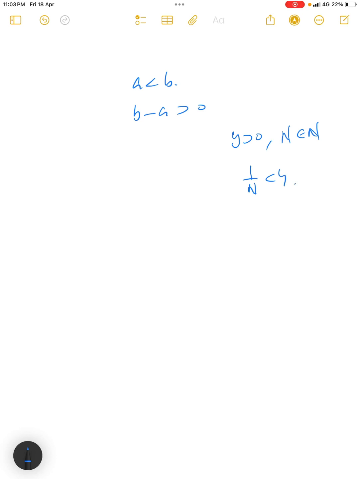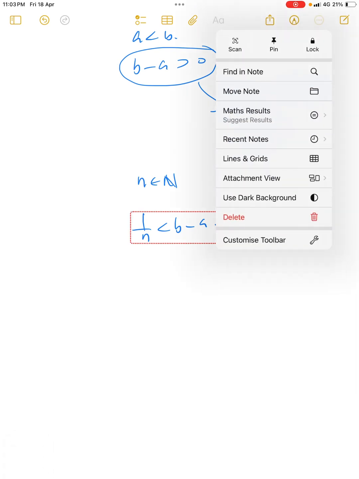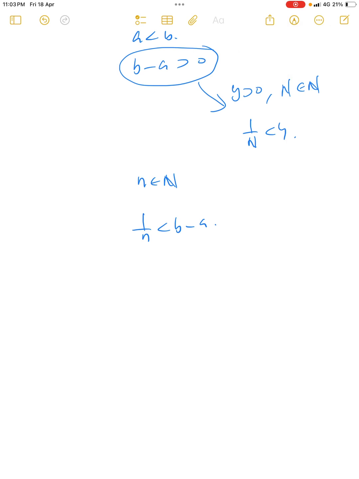I am using this corollary here. Since b minus a is greater than 0, we can find a natural number n belonging to N such that 1 by n is less than b minus a. From this inequality we can write nb minus na is greater than 1, so nb is greater than 1 plus na. We need this inequality later, I call it inequality number 1.